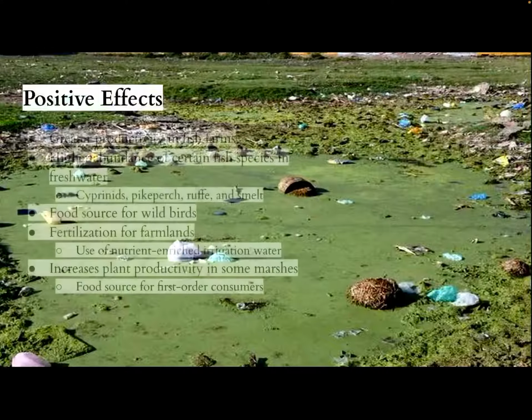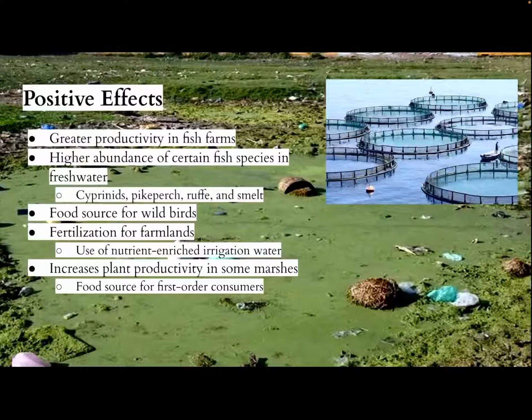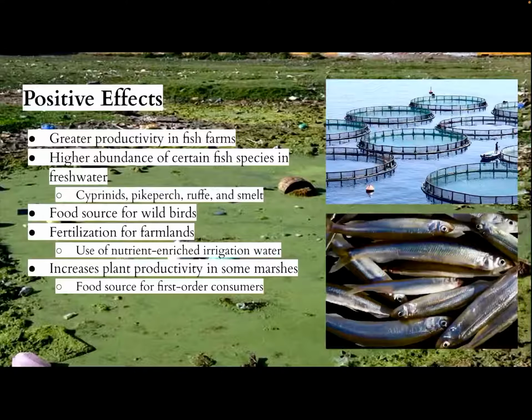Positive effects. There are a few positive effects of eutrophication, the first being how it can lead to increased productivity in some fish farms or fisheries. Another positive effect is the high abundance of certain fish species in some marshes. Examples of these fish species include cyprinids, pike perch, roach, and smelt.